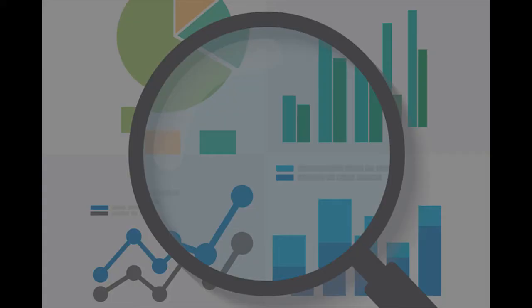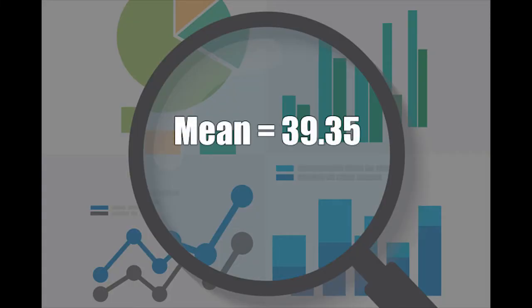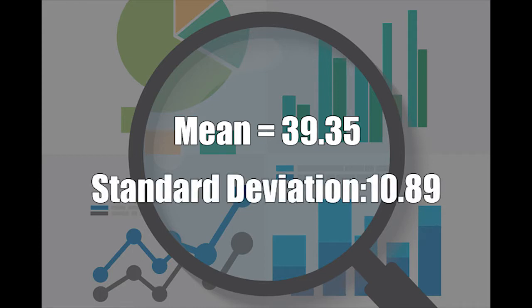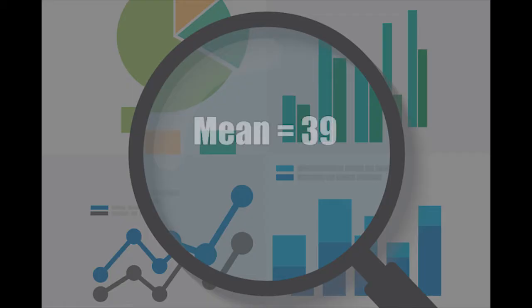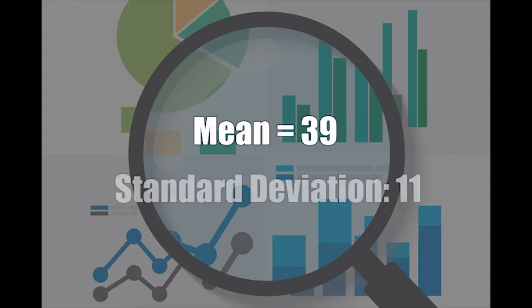And that average age was 39.35. So we know that that was the average that we got. And we also knew that the standard deviation on that printout was 10.89. Meaning that the average age in our class is 39.35 and the standard deviation 10.89. So if we rounded those numbers, it would probably be easier to talk about. Let's think about the average age being 39 if we round it down, and then the standard deviation if we round it slightly up being 11.